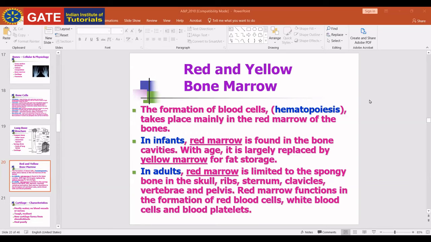Ma'am, maybe WBC, because they contain the nucleus. Why not blood platelets? Because RBC and blood platelets both are non-nucleated. Just remember it. We use white blood cells because they have a nucleus.